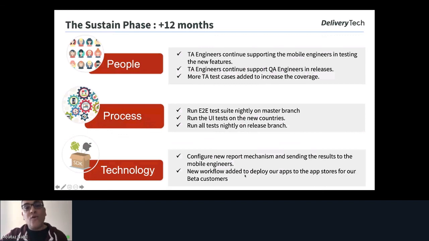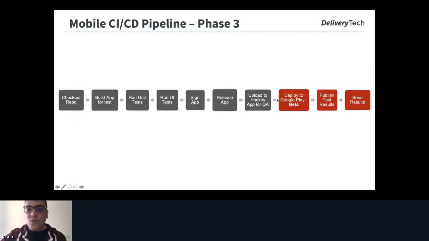And a new workflow added to deploy our apps to the App Store for our beta customers or beta users. And here we add 3 additional steps. These are different workflows, by the way, but I just put them in one to show what we are doing during the phases. Deploy to the App Store and Google Play Store, publish the test result, and send the result to Slack channels so the developers can get confident or know about the result.